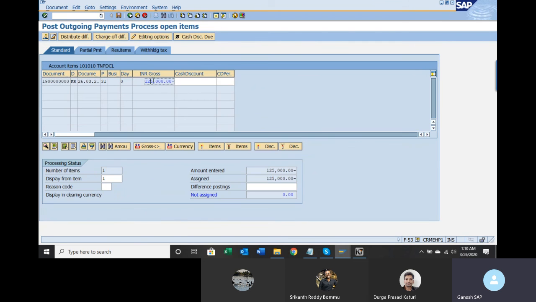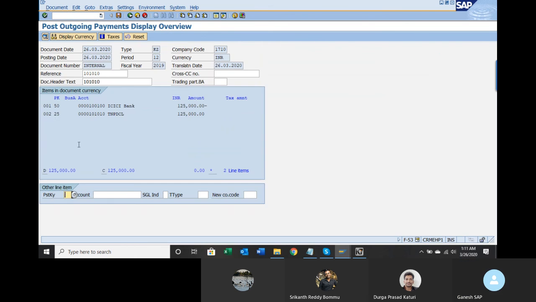If I double click on this amount particularly, this value is going off and coming in. Go to document, simulate. Vendor account debit, credit bank account. Post it.